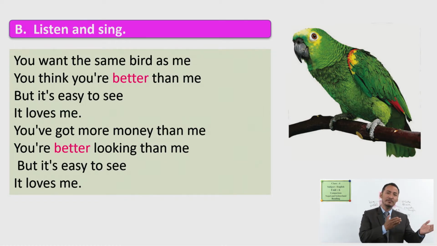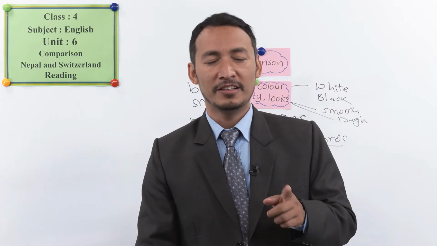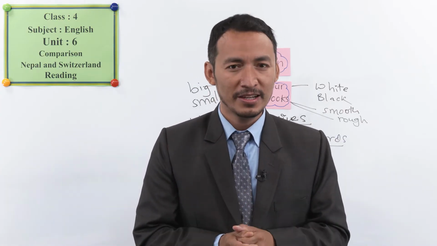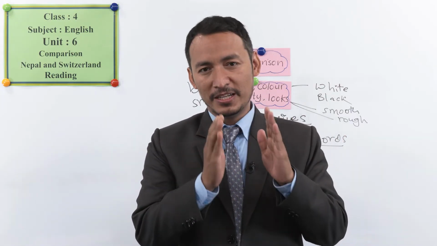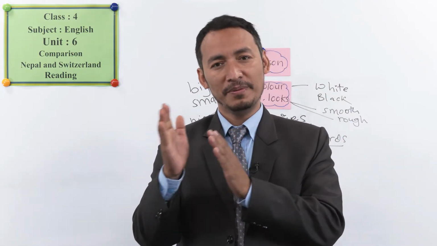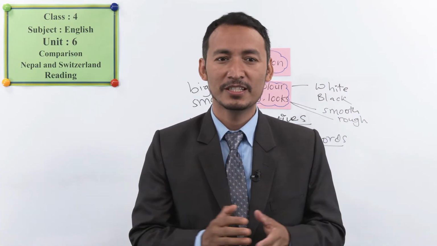Even if you have money and better looks, the good thing is that there is the bird who loves the poet. Okay, students, it's the comparison between the poet and the other people. The poet has got the bird and other people have got money and better looks.